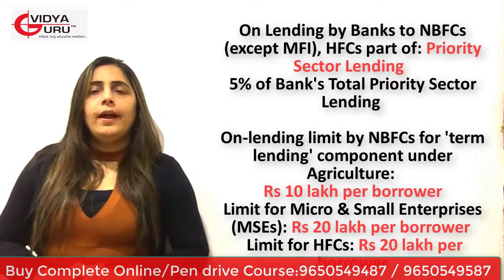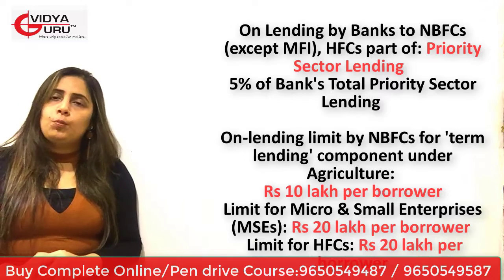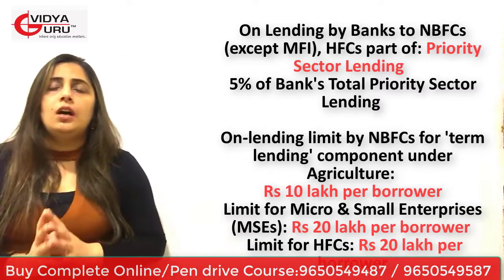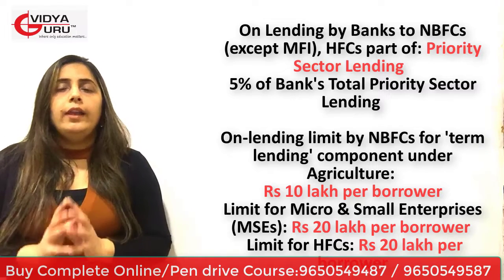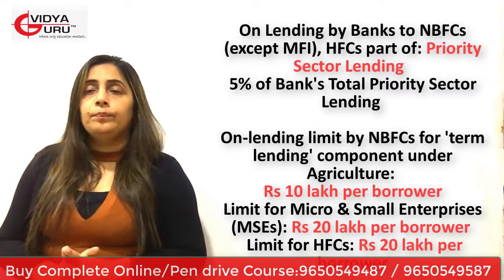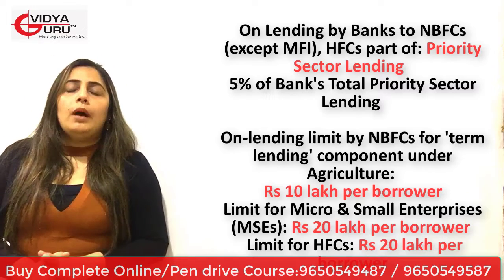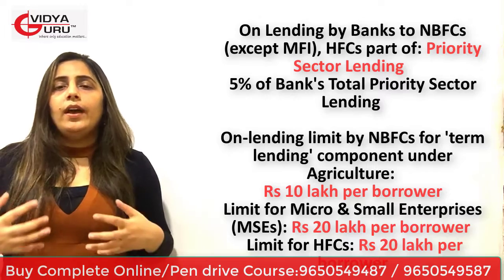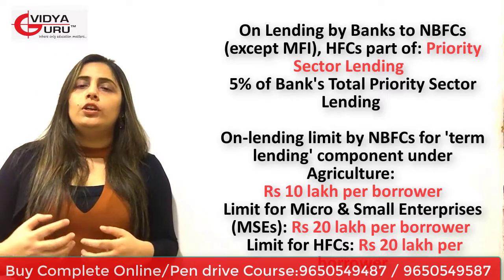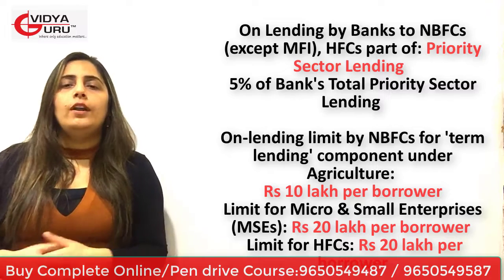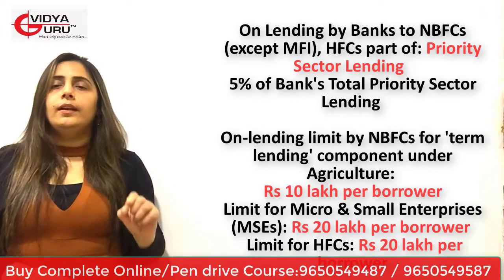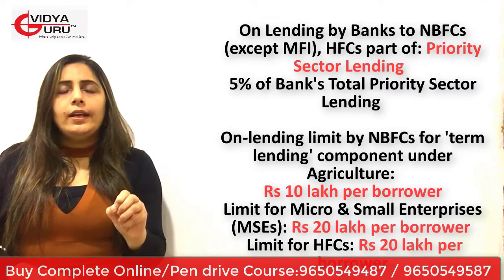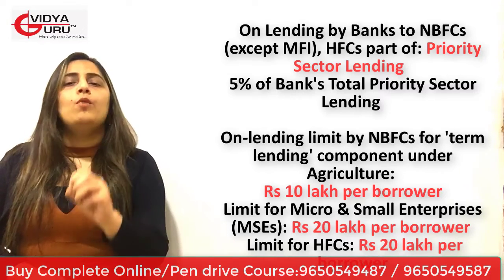Now I'm going to explain that in detail, and this is the last point, but this becomes equally important. You have to be very attentive because these terms, these things are a little difficult. I need to explain them in detail. I was saying that we are going to start talking about priority sector lending now. Priority sector is where banks lend money to agriculture or micro and small enterprises.